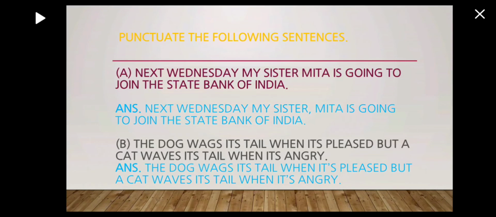Then: the dog wags its tail when it's pleased, but a cat waves its tail when it's angry. So here we'll put an apostrophe after "when it".